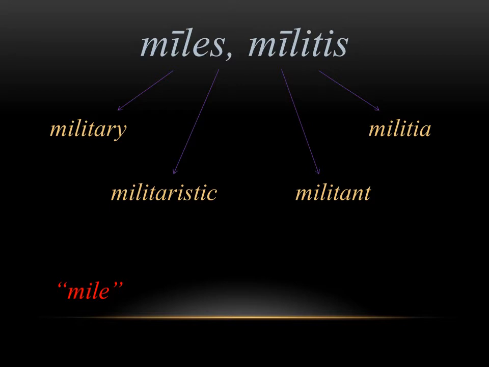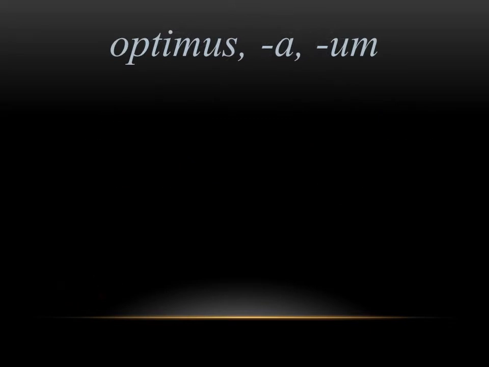Now the connection might not be that obvious right away, but you can see the spelling is almost identical. What's happening here is a mile is a unit of distance, or a measurement of distance. And the Roman mile was how far a Roman soldier could march or walk in a certain number of steps. Now, the Roman mile is a little shorter than a modern mile, but you get the idea of what's going on here. It's a distance that's based on how far a soldier can walk. So the word mile does have a connection back to soldiers, and that's where we get it in English.